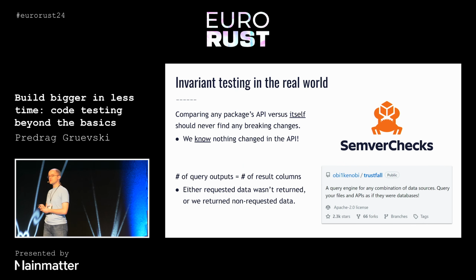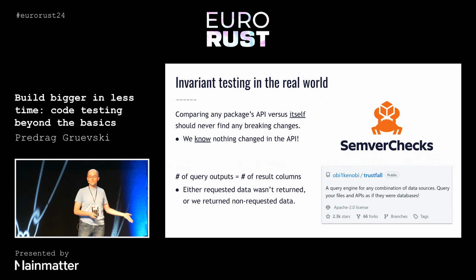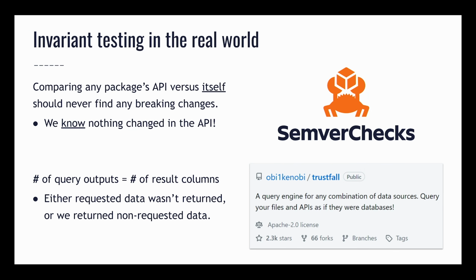In the Trustfall query engine, we also have some invariants. One of them is that when we look at the results that our query produced, the number of output columns in the query has to match the number of outputs that were selected for output. Otherwise, something either came out of nowhere or we forgot to output something. Either way, whichever way this mismatch goes, something is wrong, and we need to bail and inform the programmer that something has gone horribly wrong that we need to take a look at.